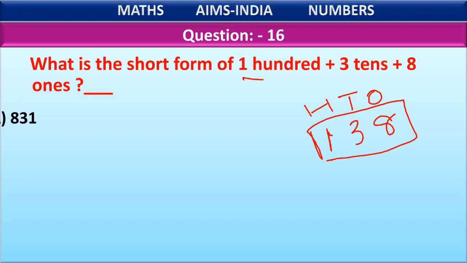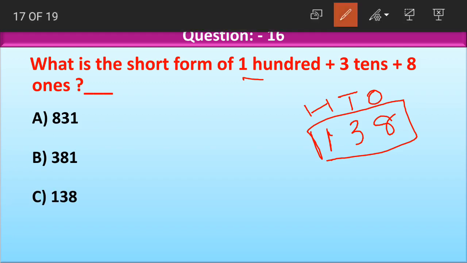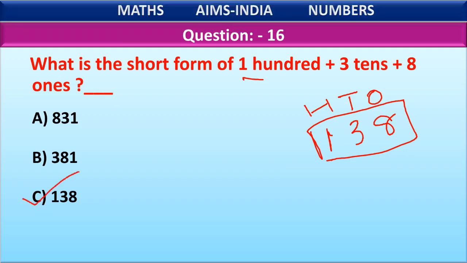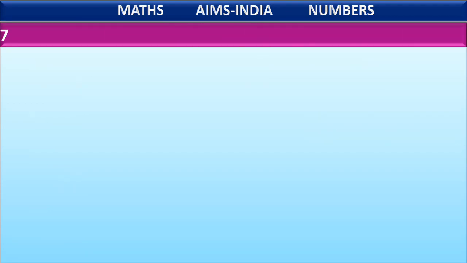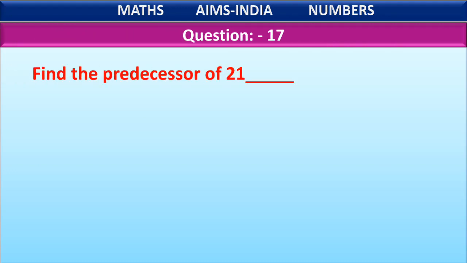Now let us look at the options which say 138. Option A, 831, no. Option B, 381, no. Option C, 138. Yes, this is our correct option, 138. Option D, 813. No, wrong answer. Okay, children, short form. We have simply written the place values and then written the face values at their correct places. The last question for today is question number 17.